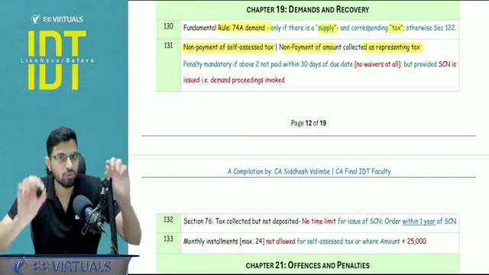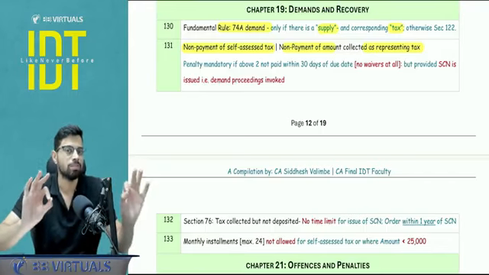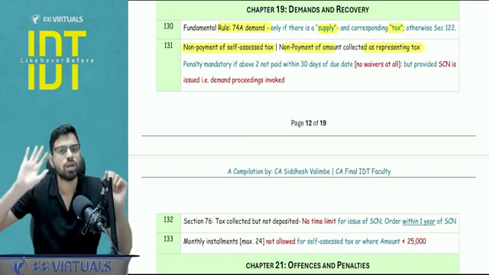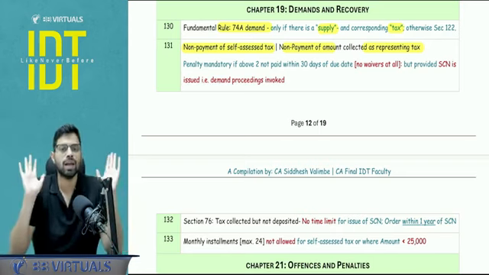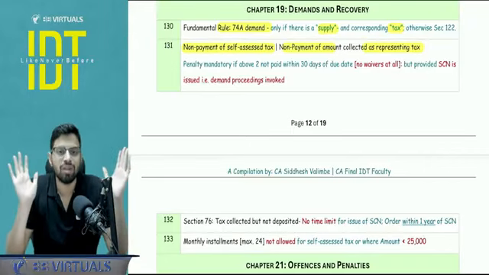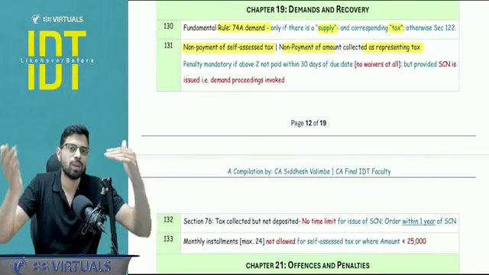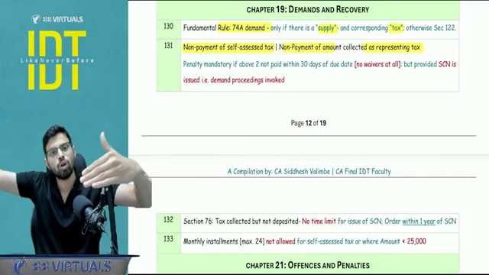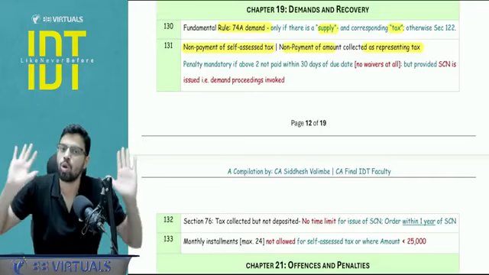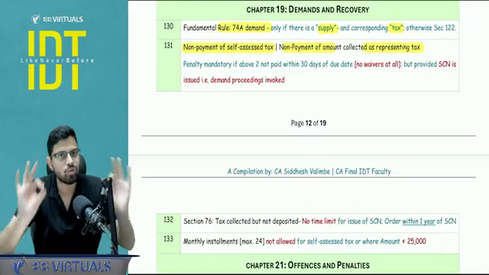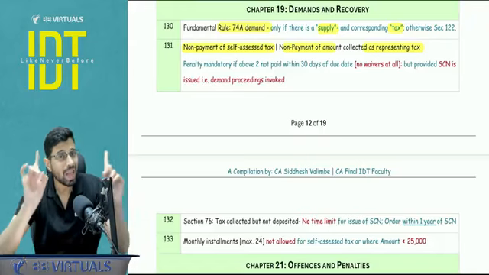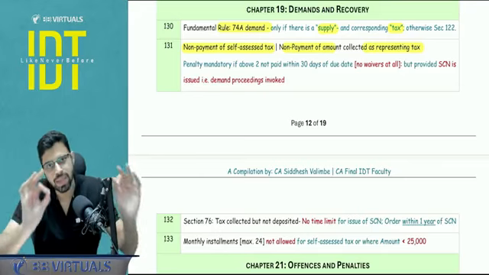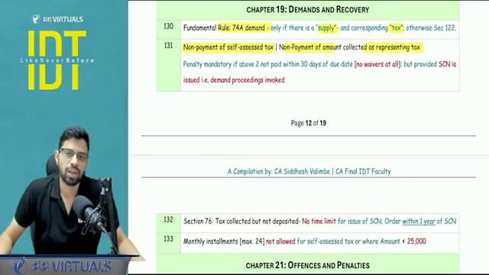these two amounts, if you do not pay within 30 days from the due date, and let's say after 2 months a show cause notice is issued for demand-related penalty, then you cannot get any penalty waiver. Like in a non-fraud case, you get the penalty waiver of paying within 60 days of the show cause notice. In fraudulent cases, you get 3 penalty waivers. Those you are not going to get. Once 30 days from the due date is crossed and demand proceedings are invoked, 100% penalty is going to be levied.